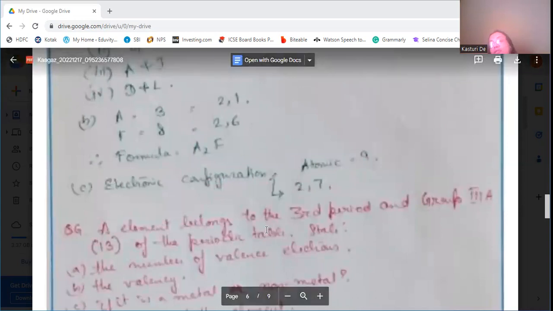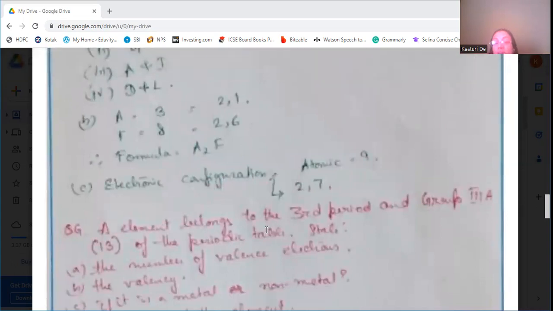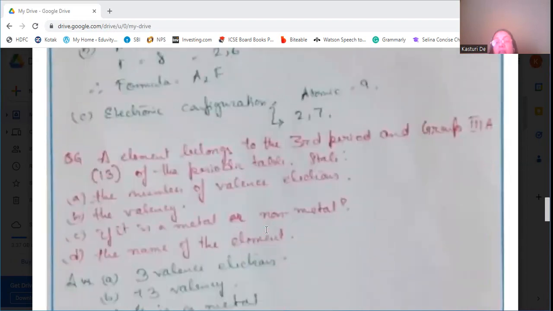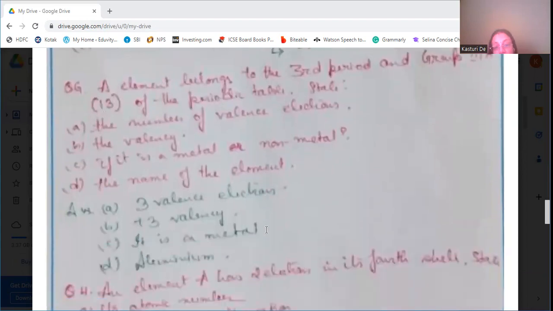an element that belongs to the 3rd period and group 3A or 13 of the periodic table. State the number of valence electrons, the valency, if it is a metal or a non-metal, and the name of the element. So the number of valence electrons: the 3rd period means it has 3 shells, and group 3A means it will have 3 valence electrons.